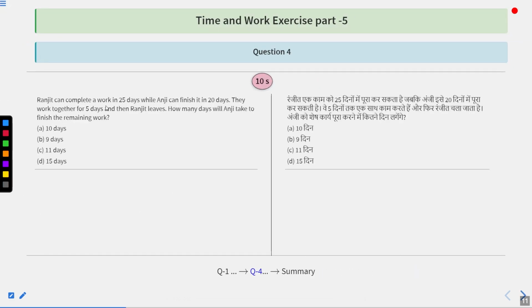Next, Ranjit can complete a work in 25 days while Anji can finish it in 20 days. They work together for 5 days and then Ranjit leaves. How many days will Anji take to finish the remaining work? Options are 10 days, 9 days, 11 days or 15 days.